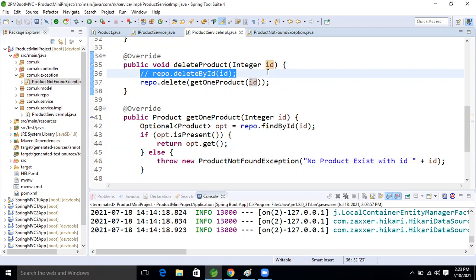So control will come whenever we delete the ID, right? Whenever we delete the ID, what will happen now? Based on this one, get one object by ID. Based on that ID, this method logic will execute. If data is there, then the delete operation will happen. If it does not exist, then we will get this message on this page.